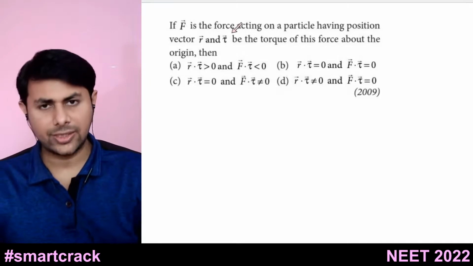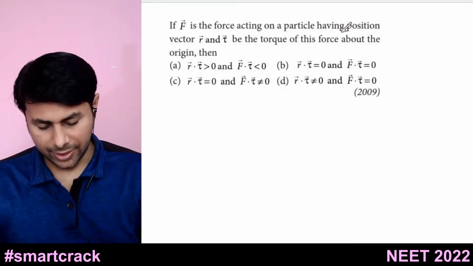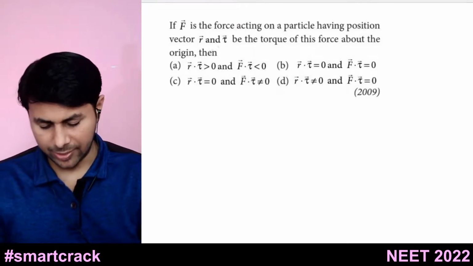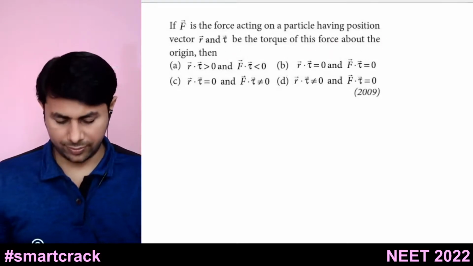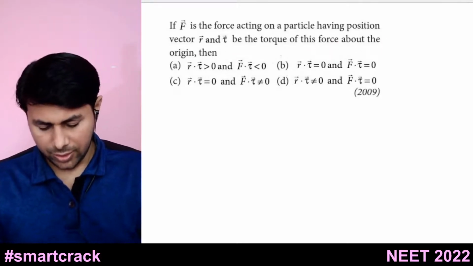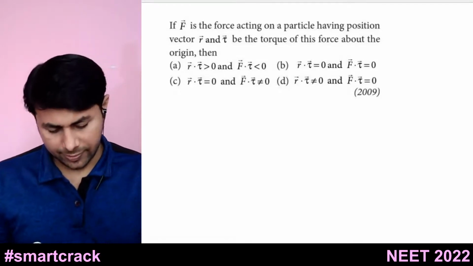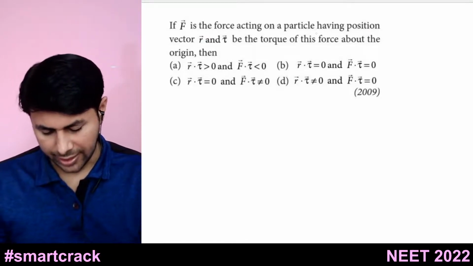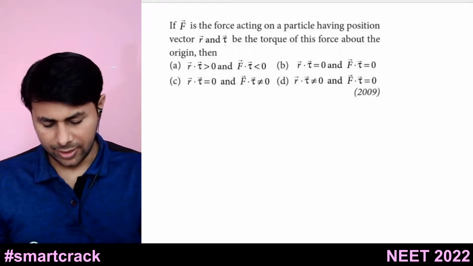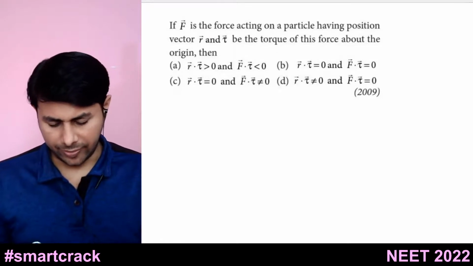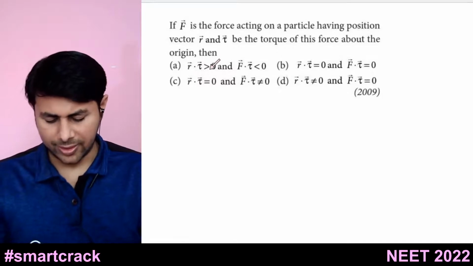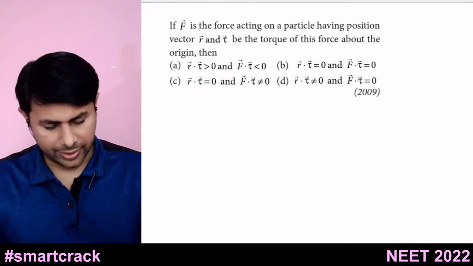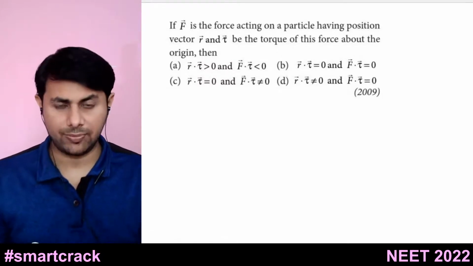If F bar is the force acting on a particle having a position vector r bar and tau bar is the torque of this force about the origin, then, so F bar is the force and it is acting at position vector r bar, and tau bar is the torque. Then these are the options. So r bar dot tau bar is greater than 0. Okay, see, this is very simple.